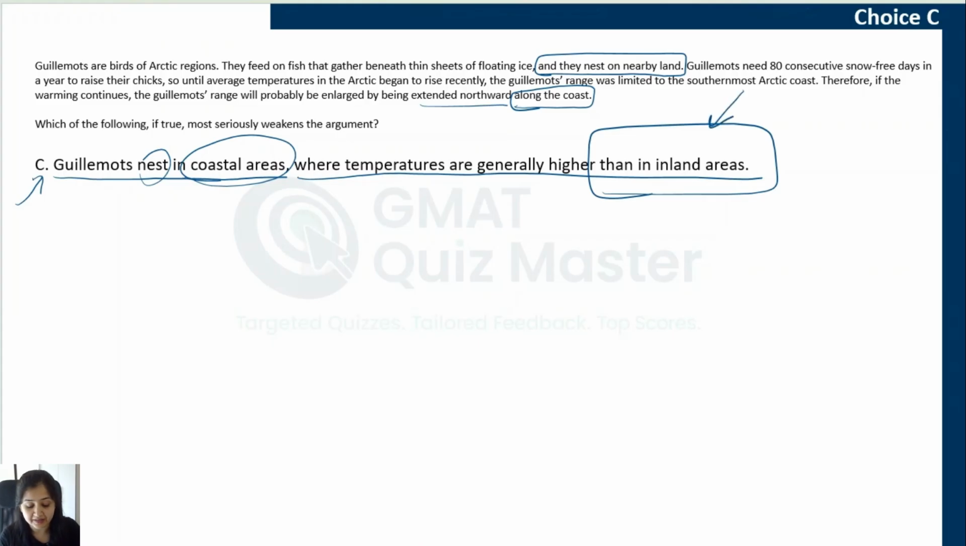And that is why this information does not make us question the conclusion. Will guillemots move to these northern areas? Will they extend their range? No, it does not help us question the conclusion. And that is why this choice is also incorrect. If you selected this answer choice, then most likely you missed this information that the conclusion is not talking about moving to inland areas, and that is probably why you selected choice C. So please update your bridge table accordingly. And with that, let's move to choice D now.